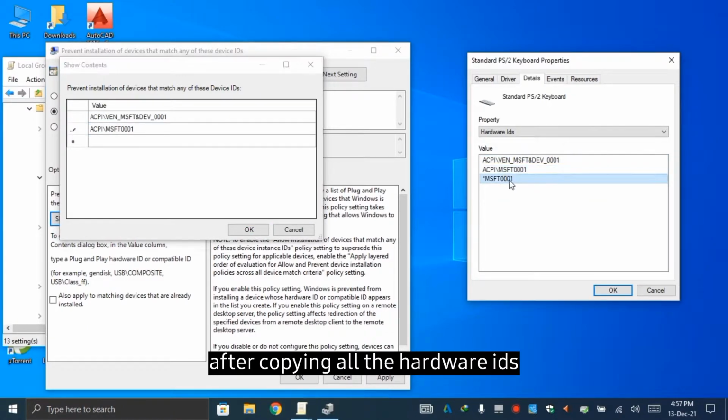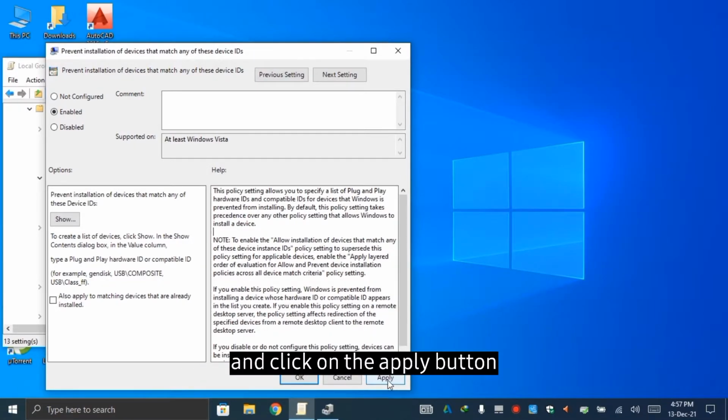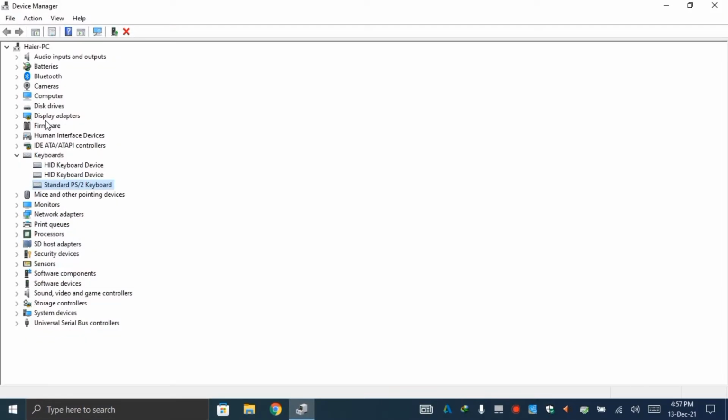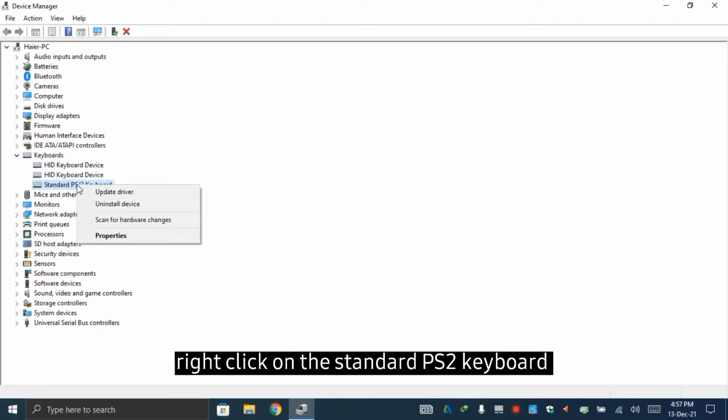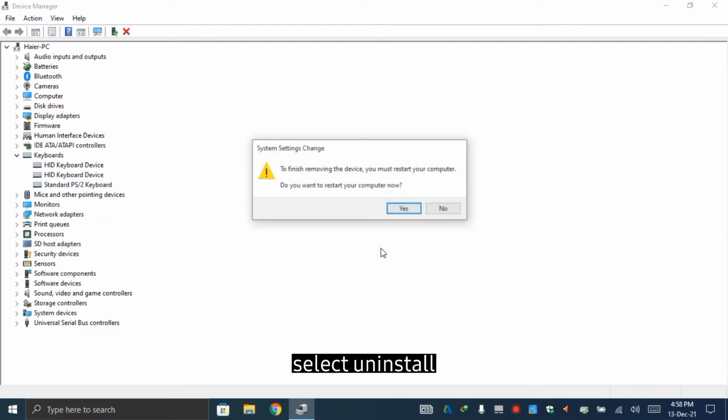After copying all the hardware IDs, close all the extra windows and click on the apply button. Now open the device manager. Right click on the standard PS2 keyboard. Select uninstall device. Select uninstall.